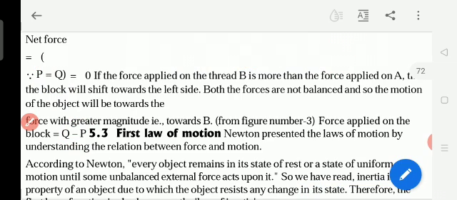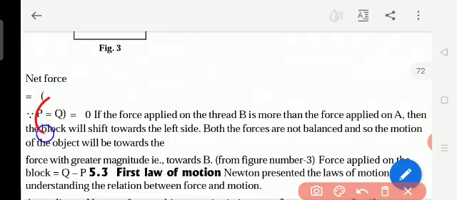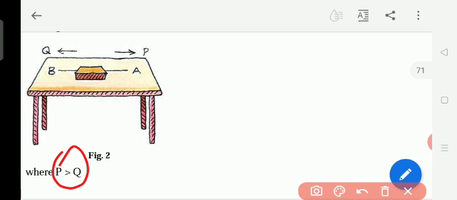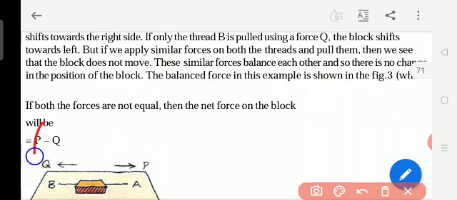This is for balanced force, and then this one is for the unbalanced force. Okay, and this is also an unbalanced force.